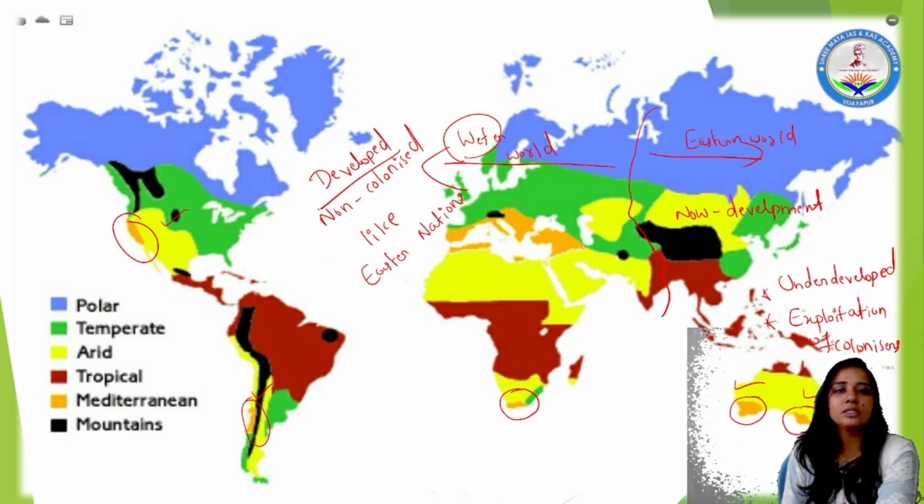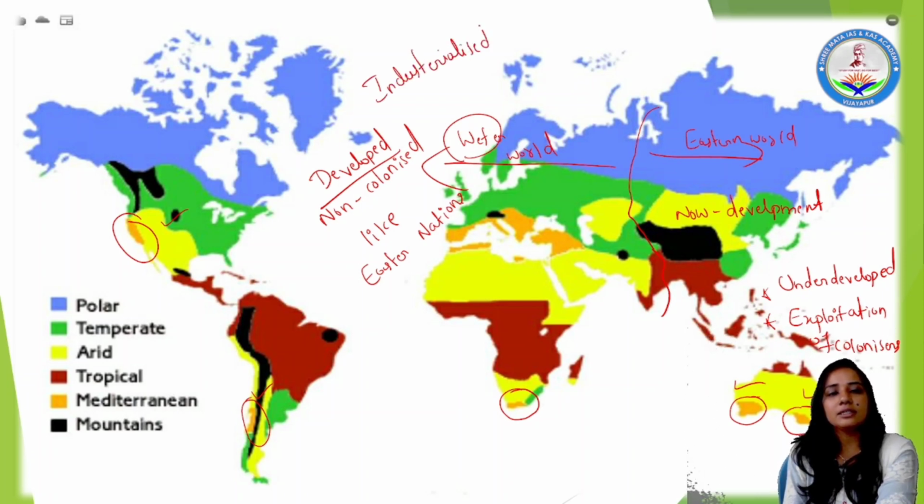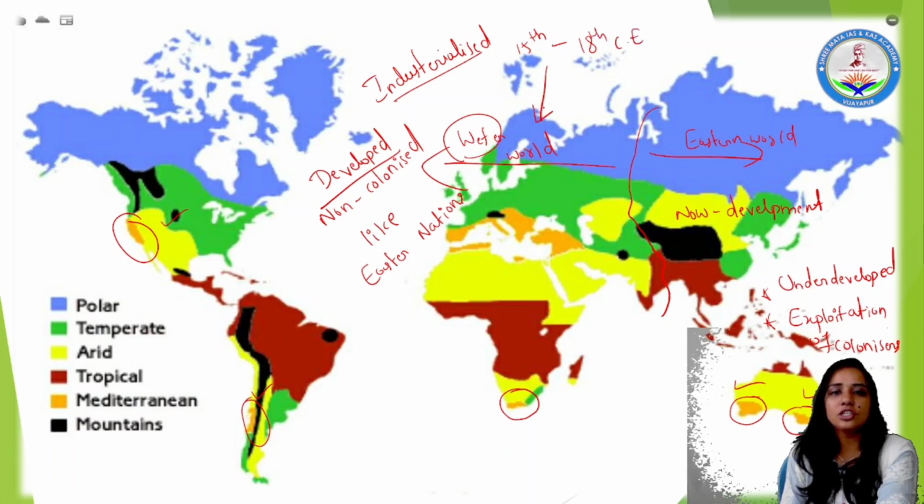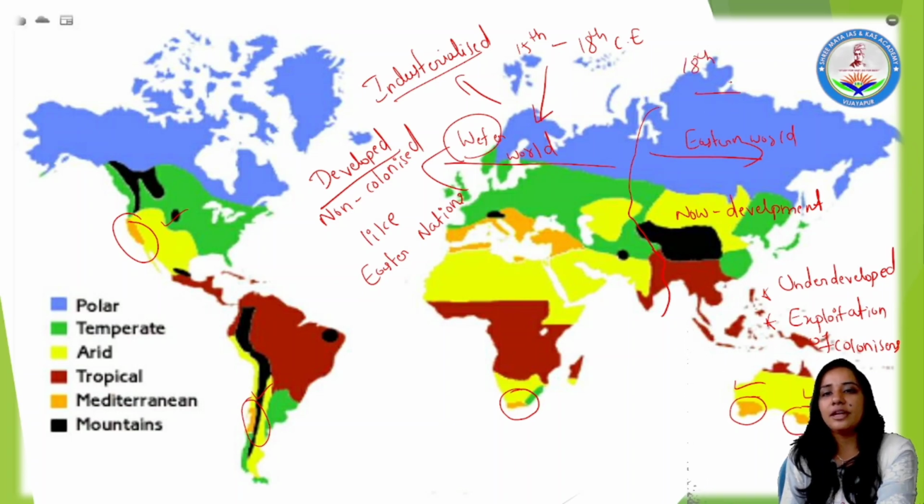If they are developed nations, it means they got industrialized earlier than the eastern part, right? Industrialization took place earlier, starting from the 15th century up to the 18th century. These are the western nations which became industrialized compared to the eastern parts. Post 18th century, development gradually started in the eastern parts. Yes, of course, Russia is an exception here, right? Exception. Fine. Besides the exception, the Asian nations, ASEAN or Asian nations, are the nations which are gradually getting developed.